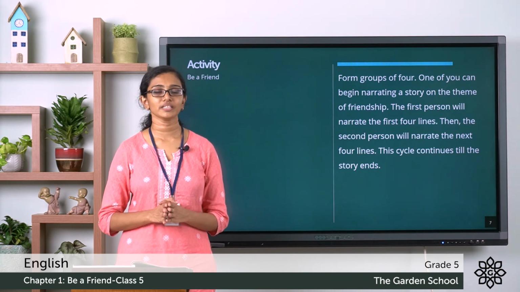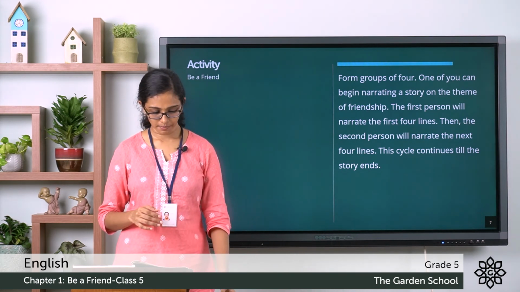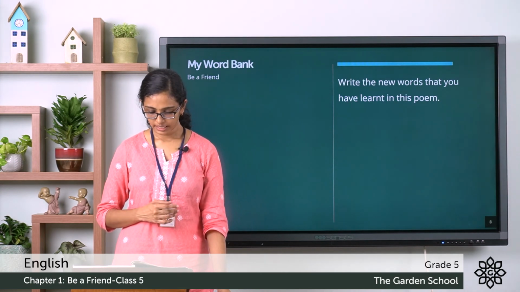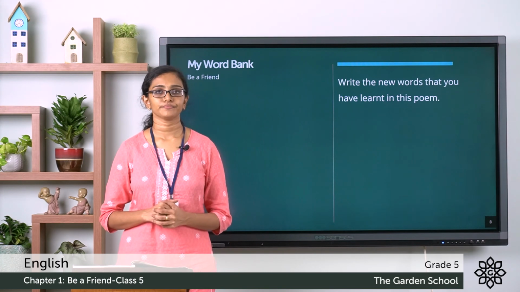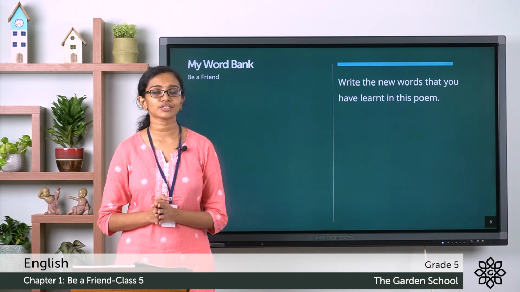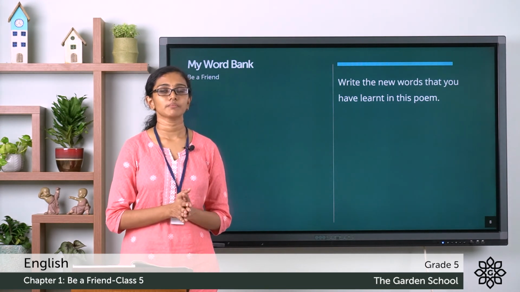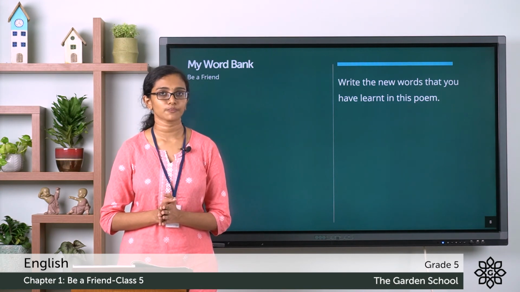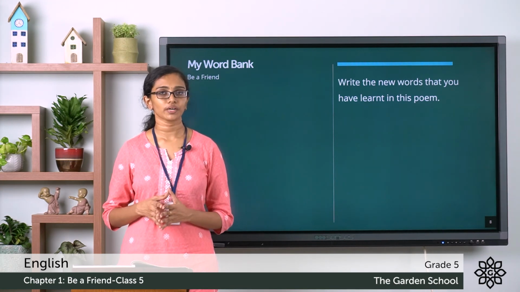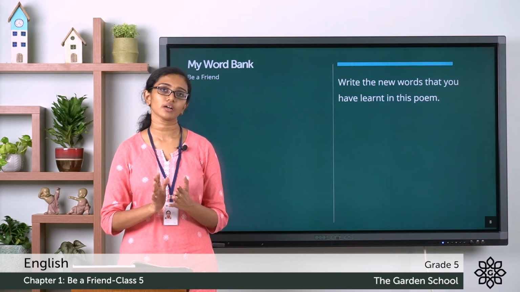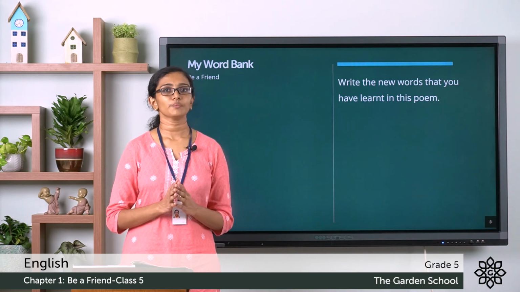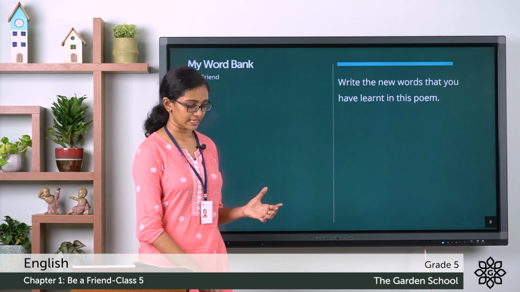Now let's move on to the next exercise. This is the My Word Bank exercise. Here you have to write the new words that you have learned in this poem. So you can use a dictionary for finding out the meanings of the new words that you learned in this poem, and you can write those new words here in this textbook, and you can write the word and their meanings in your notebook. So children, I hope you are clear with the poem and its exercise part.